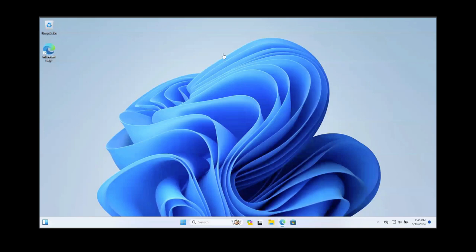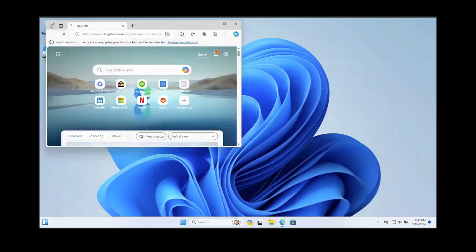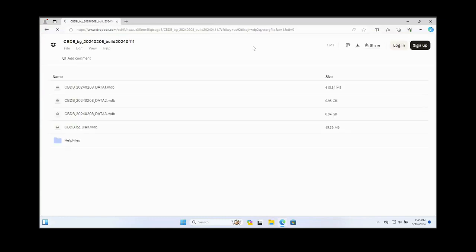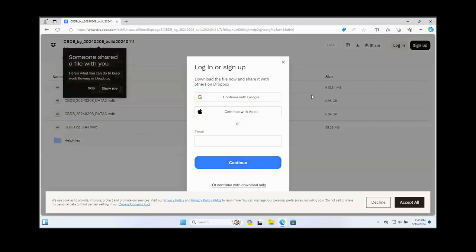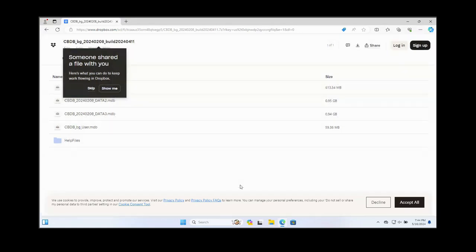First, I will share you a Dropbox link in advance of this video, so you will get this link. After you open this link, directly click this download button. Don't register, don't download them one by one. Just click this download button and click continue with download only. Then the file will be downloaded.